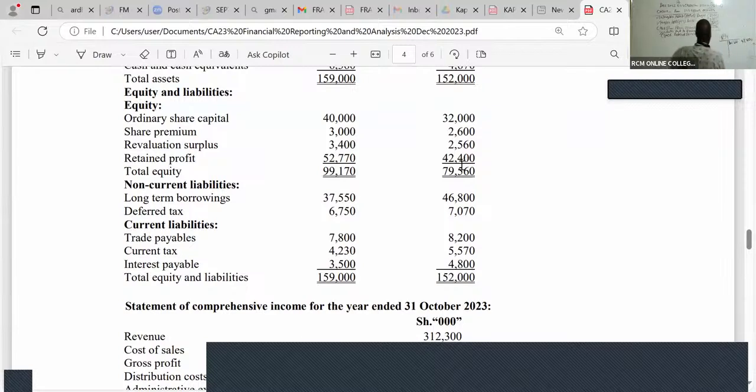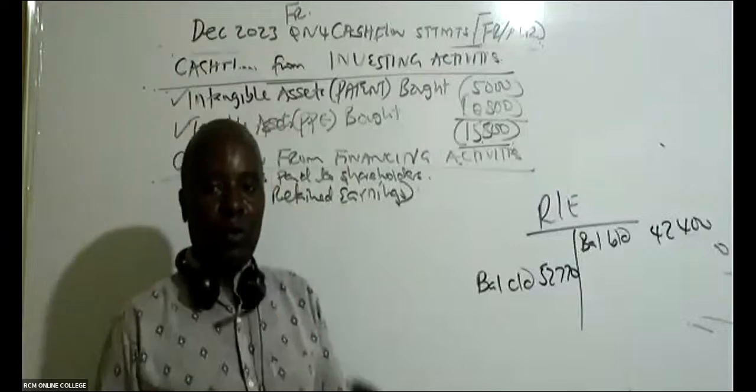And then we have balance carried down. So, balance carried down for retained earnings. What do we have here? Balance carried down for retained earnings is 52,770. And now, ladies and gentlemen, remember that these retained earnings will always increase because of the profits that we